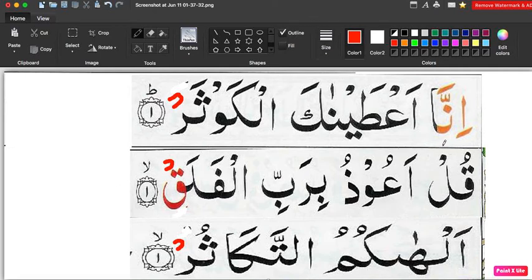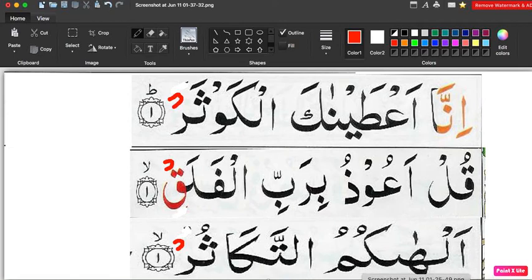So how are we going to read? Inna a'tainaka al-kawsar. The second one, قُلْ أَعُوذُ بِرَبِّ الْفَلَقِ. And the third one, أَلْهَاكُمُ التَّكَاثُرُ. So from Kawsara it becomes Kawsar, from Falaqi it becomes Falaq, and from Takasuru it becomes Takasur. So all these Fatah, Kasra, Dhamma we change into Sukoon sign.